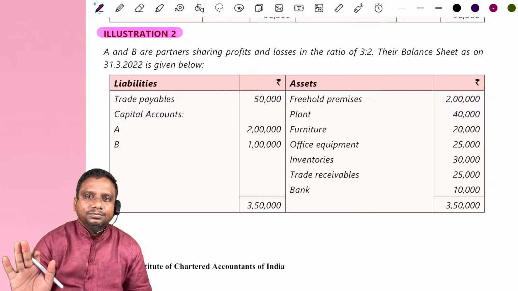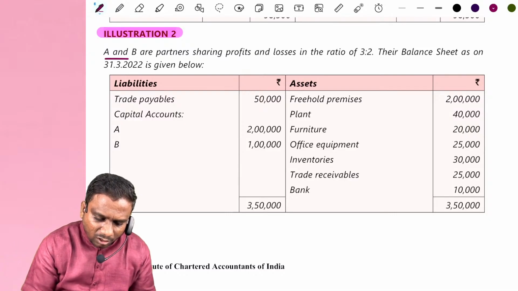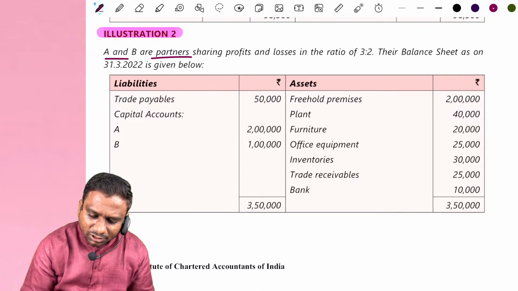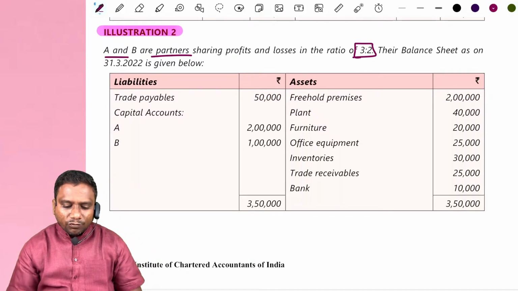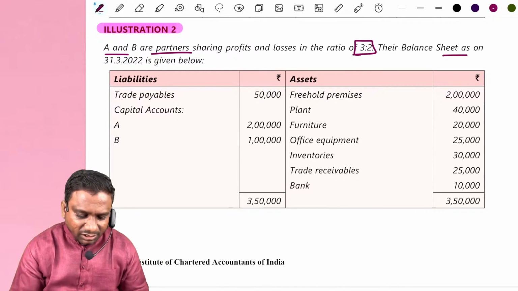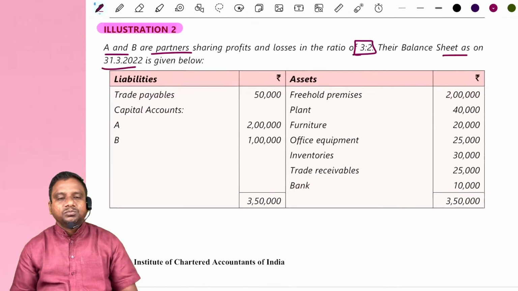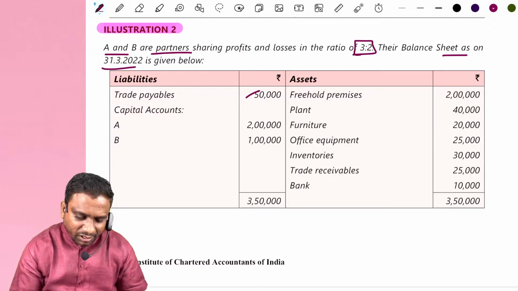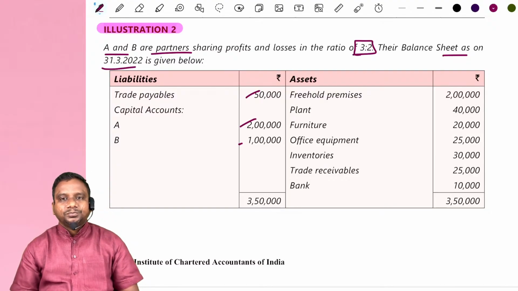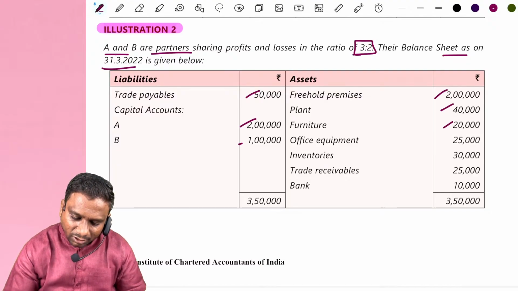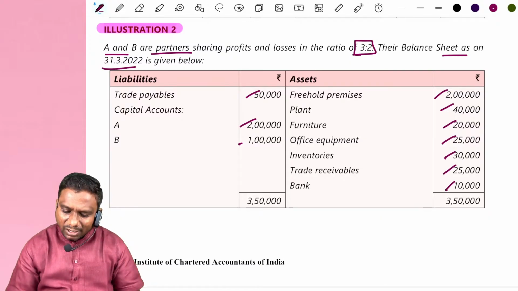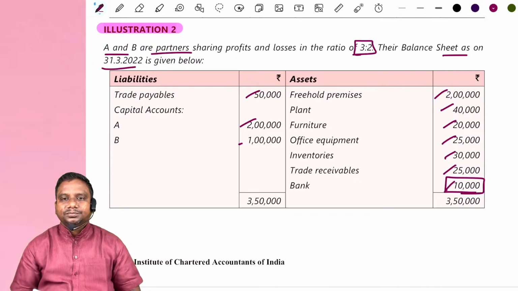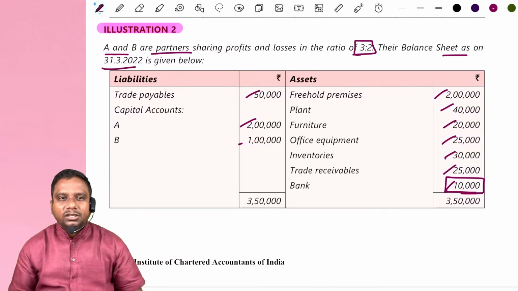A and B are partners sharing profits and losses in the ratio of 3:2. Their balance sheet as on 31st March is given. First, observe the balance sheet: trade payables, partners' capital accounts, freehold premises, plant, furniture, office equipment, inventories, trade receivables, bank balance. The bank balance anyway gets changed with the introduction of capital or anything.